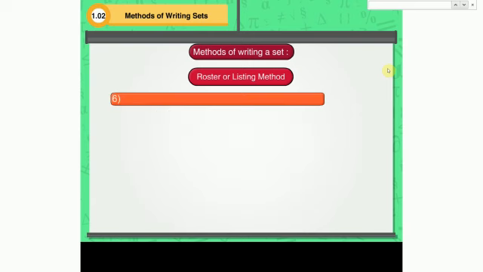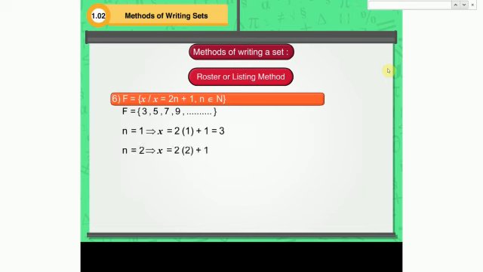Question 6. F is the set of all x such that x is equal to 2n plus 1, where n belongs to natural numbers. The answer is as follows. When n is equal to 1, then x is equal to 2 into 1 plus 1, which is equal to 3. When n is equal to 2, x is equal to 2 into 2 plus 1, which is equal to 5. Hence, 3, 5, 7, 9, and so on are the elements of set F.